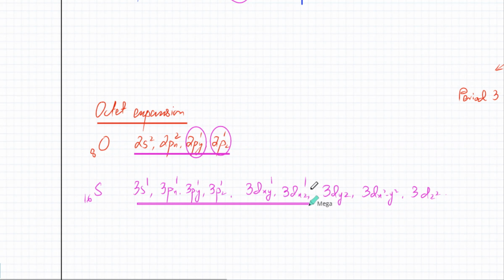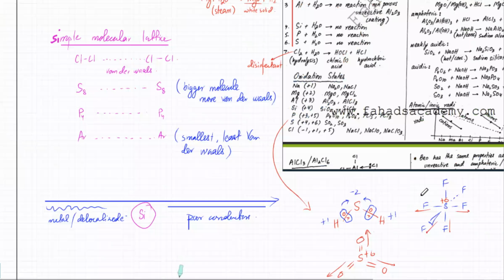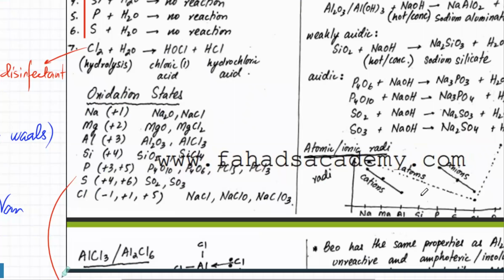And sulfur can even go on bonding, like it can form a dative bond with this one. Empty orbitals are used in dative bonding. So it can attract 2 electrons from some atom, 2 electrons from some atom, 2 electrons from another atom. Like usually it's very hard to make more than 6 bonds because of the spatial limitation. So is this clear?